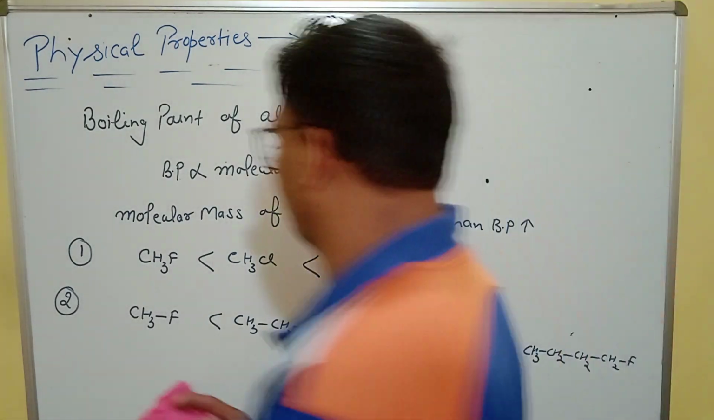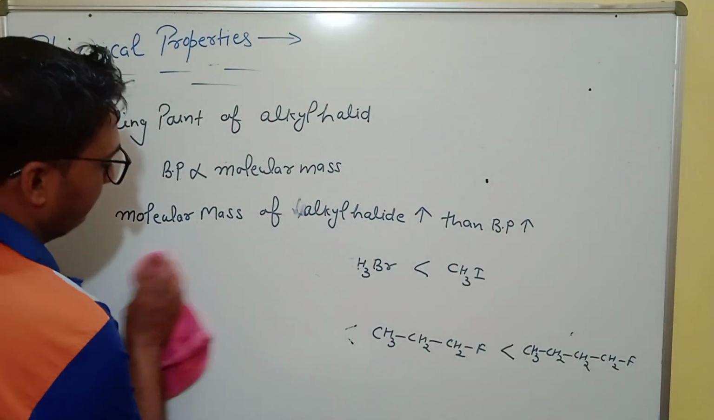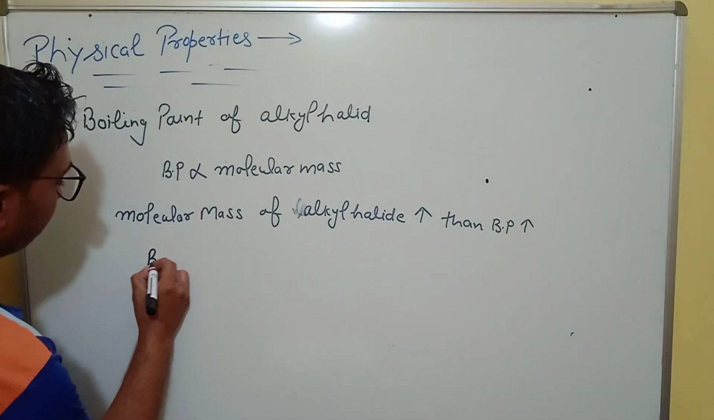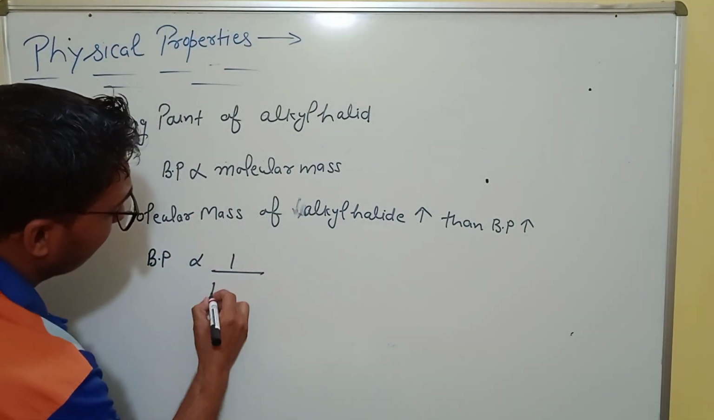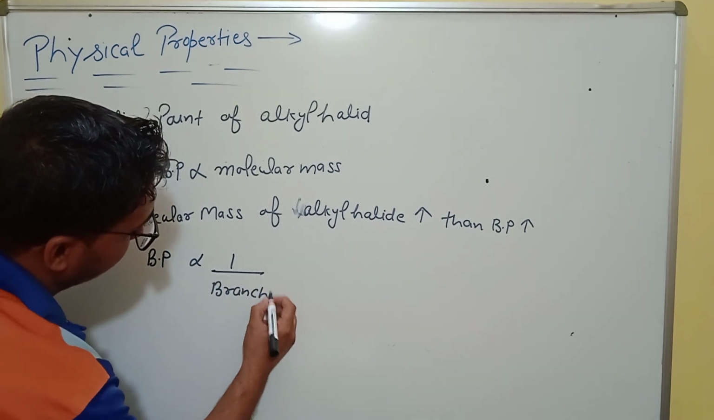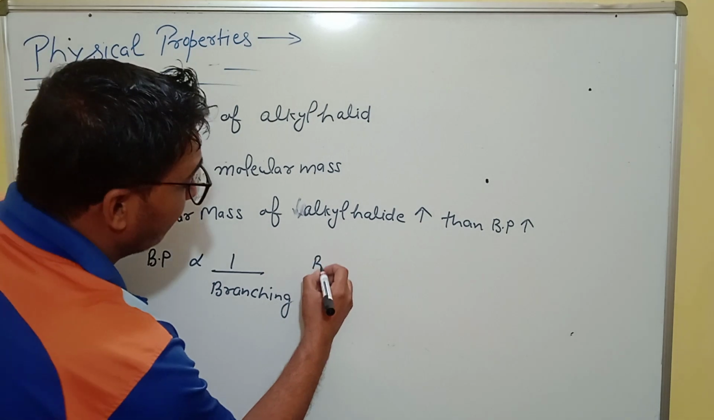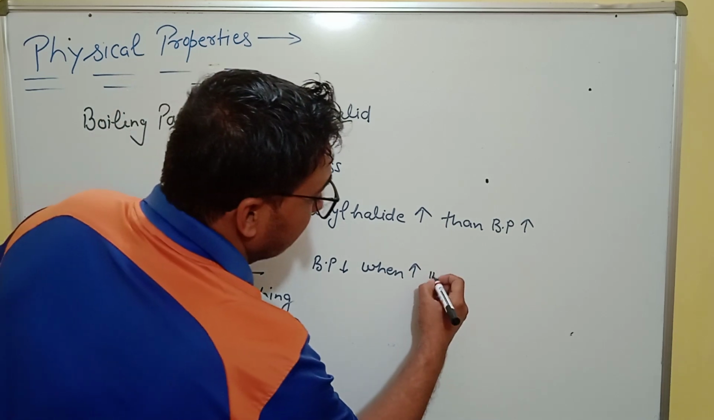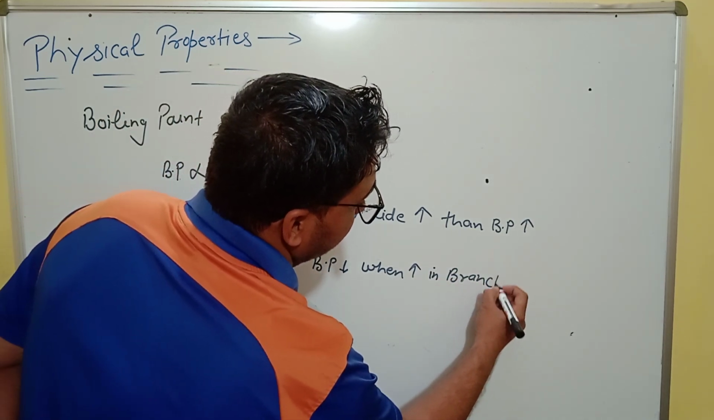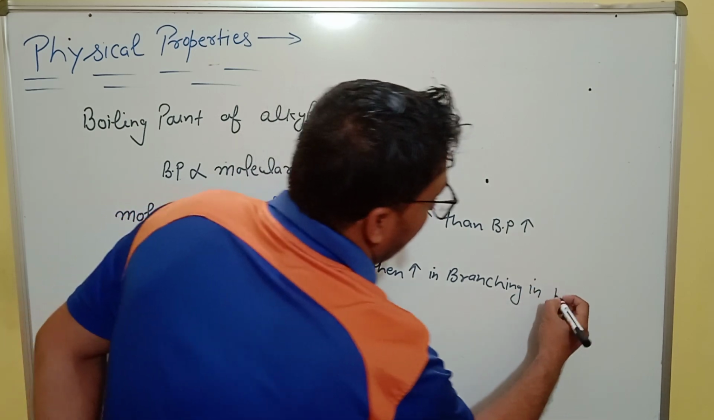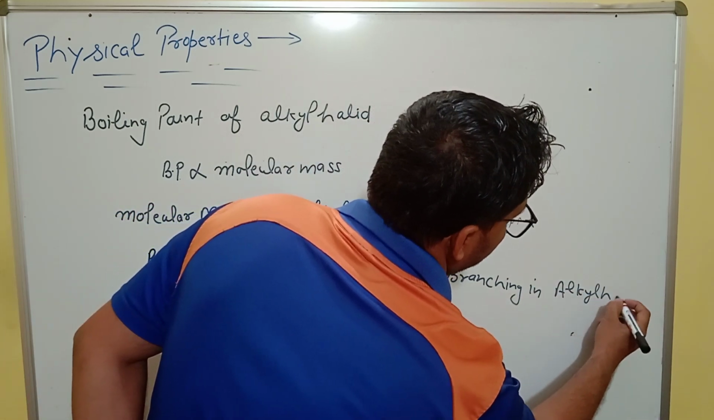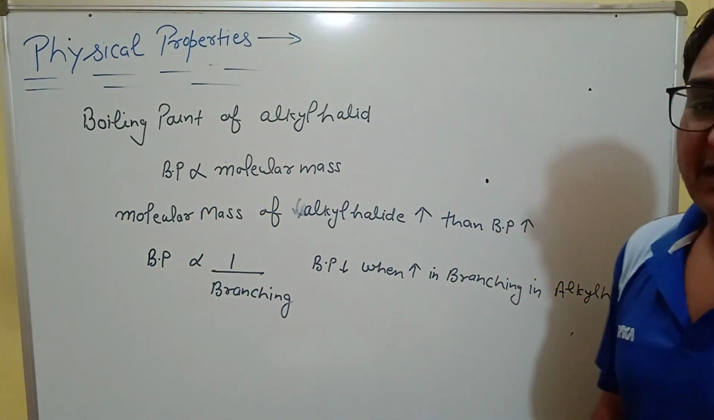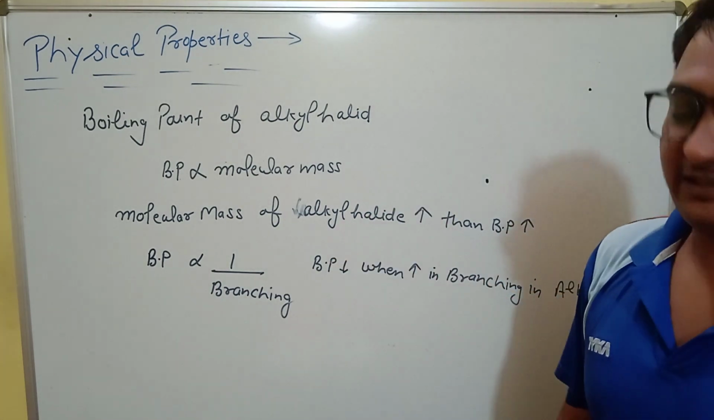Second, boiling point is inversely proportional to branching, meaning boiling point decreases when branching increases in alkyl halide. So basically, when the branching in alkyl halide increases, the boiling point decreases.